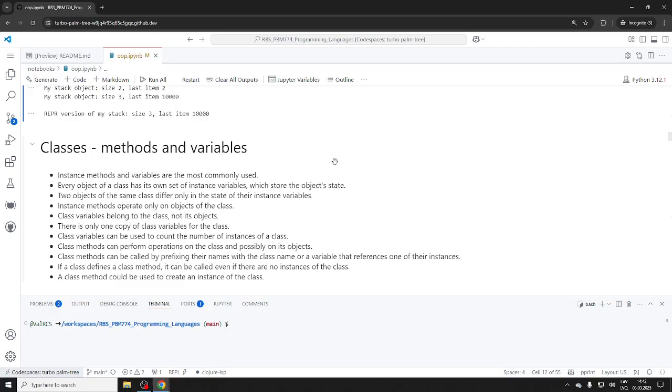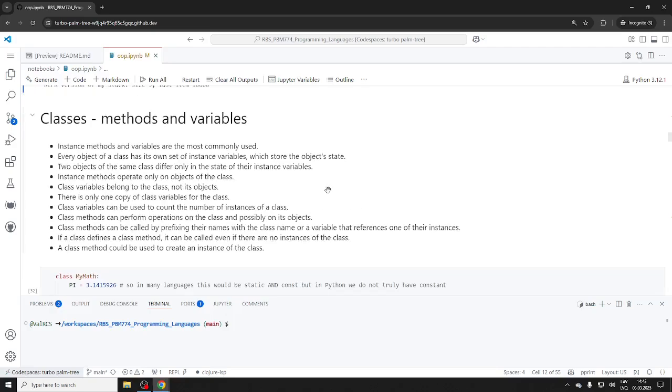The issue is how many copies of data you want. By default, in most OOP languages, when you make an instance, you get everything for yourself. You create an object, it gets a copy of the methods and a copy of the data. But sometimes you might want some shared state, some shared data. Or maybe you don't need the extra copy of a method. Maybe you can be economical and just use the methods from the blueprint.